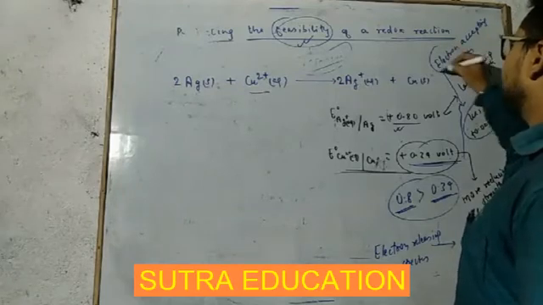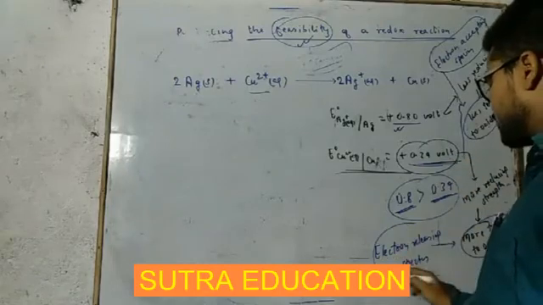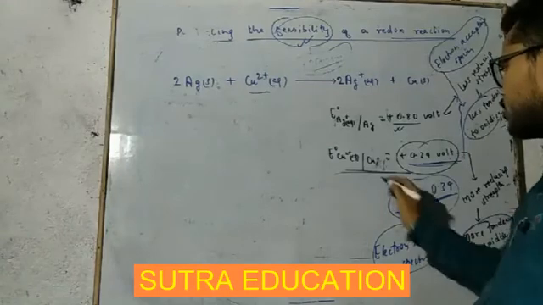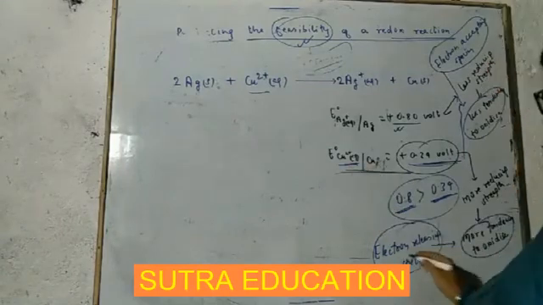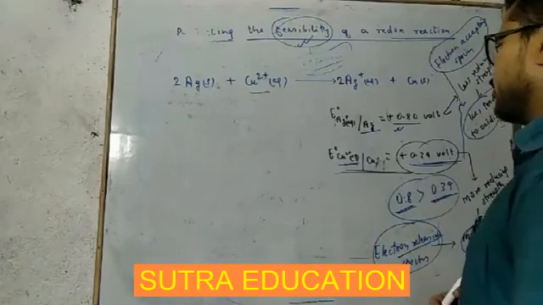So we have identified which one is electron accepting species and which one is electron releasing species. So from here, this copper is electron releasing species, and this silver is electron accepting species. Okay, very good.